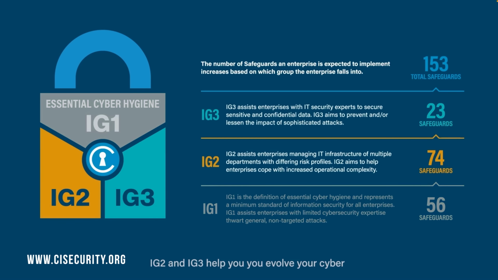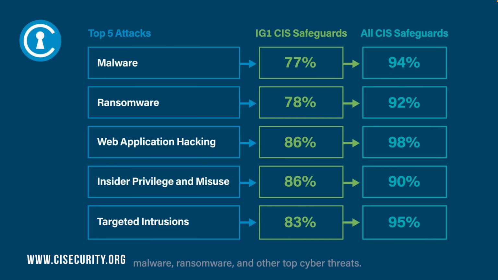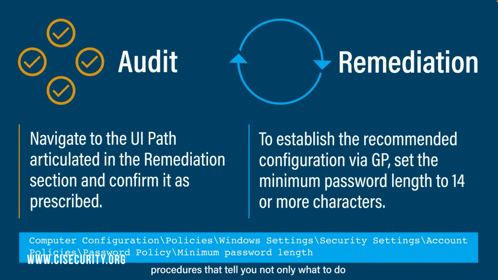Yeah. But if you go all the way through to what they call IG3, that organizational top level group of CIS controls, you're able to really cover 94% of malware that exists out there. So just by doing these best practices, you can significantly improve your security posture. So you have the CIS controls that are really those overarching principles. And then I mentioned the CIS benchmarks as well. That's the how to do it. Okay.